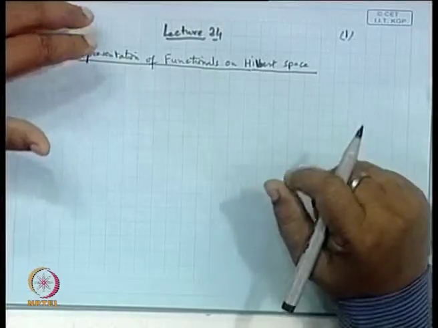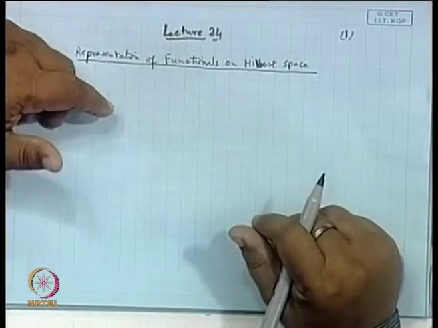But when you go for C[a,b], the set of all continuous functions defined over [a,b], the representation is not in the form of a series, it is in the form of an integral. So this is a very complicated case when we deal with a Banach space: you have to identify the representation and the space which is the dual space. But in case of the Hilbert space, the situation is much simpler.